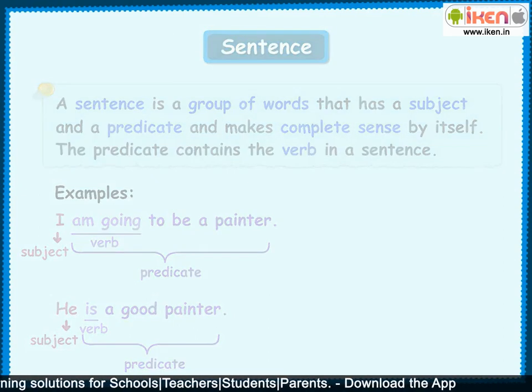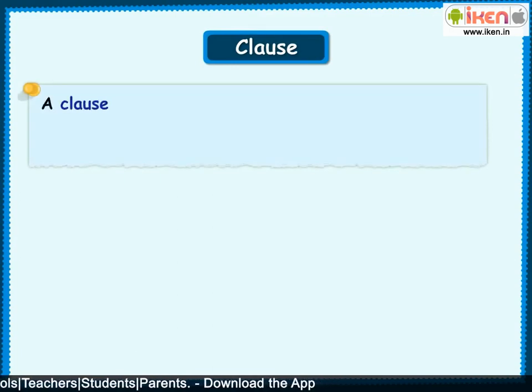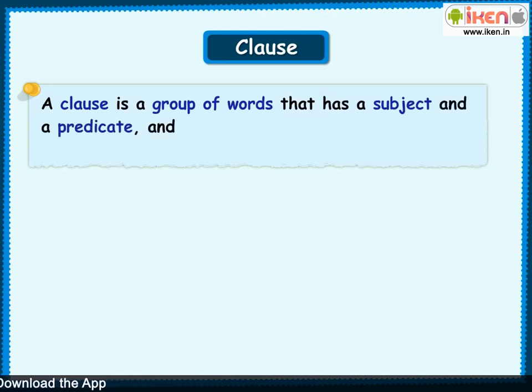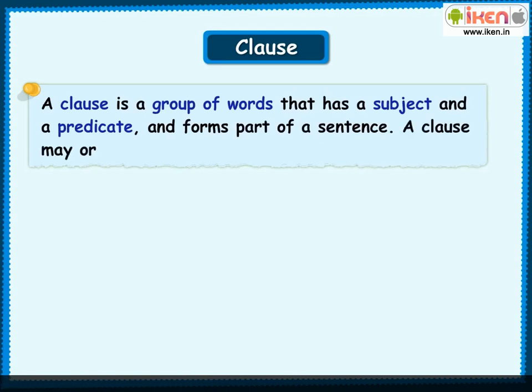Now, let's look at the definition of a clause. A clause, too, is a group of words that has a subject and a predicate and forms part of a sentence. A clause may or may not make complete sense by itself.